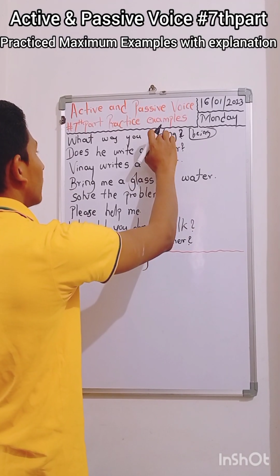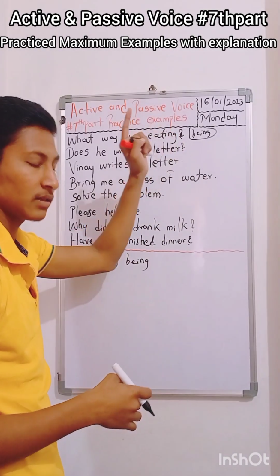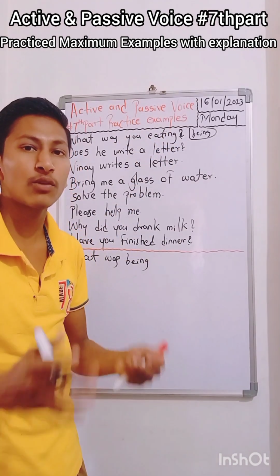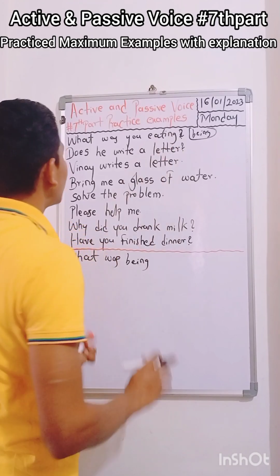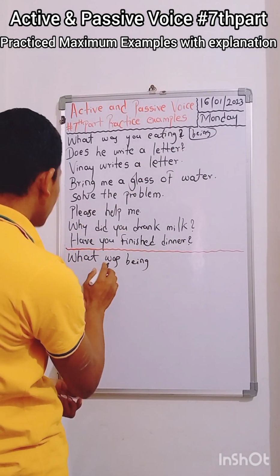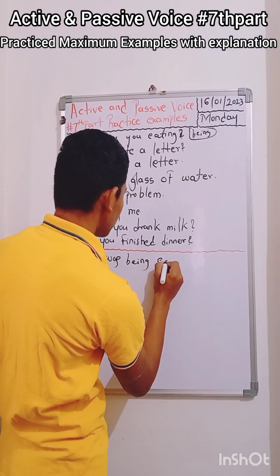This is the action word, and action words are called verbs. So this verb should not be swapped. Here, instead, I took "what was being", then "eaten".